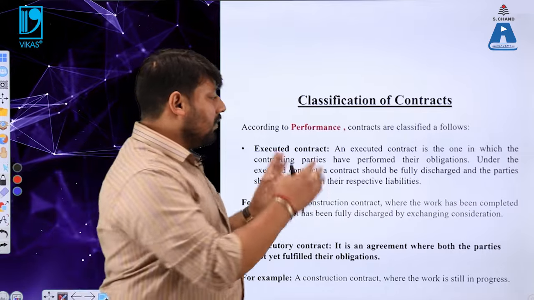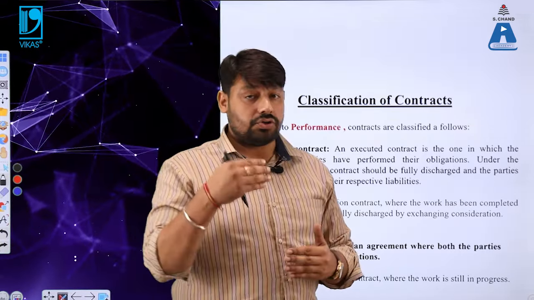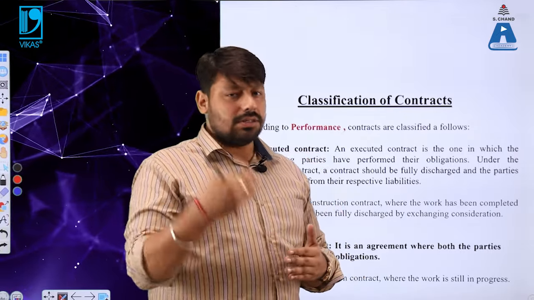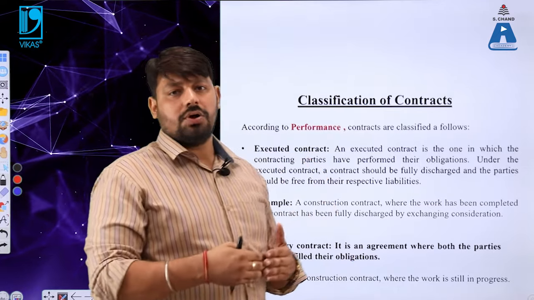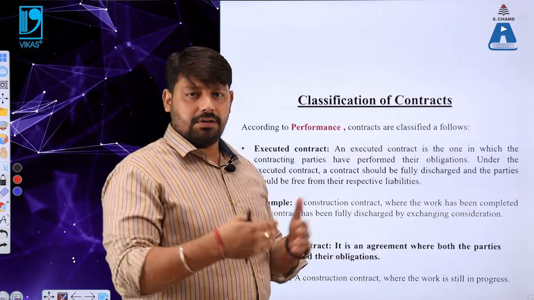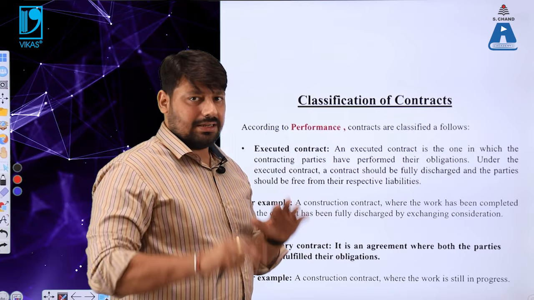I repeat, what are the respective liabilities here? Mr. A was liable to construct the building and Mr. X was liable to pay a certain amount of money in exchange for that particular commercial activity. I hope the executed contract is clear to you.